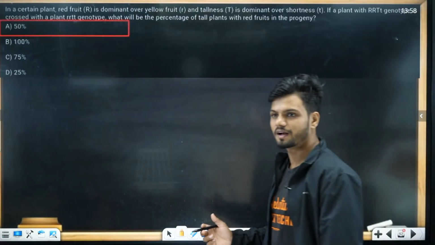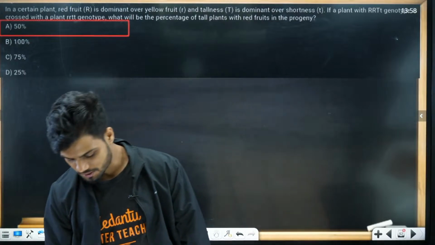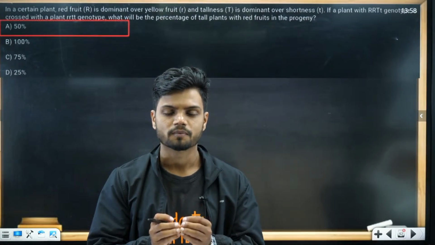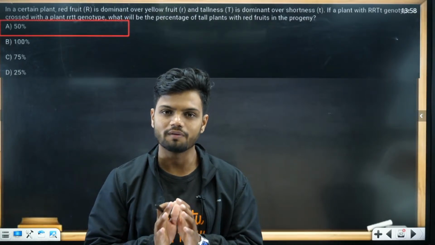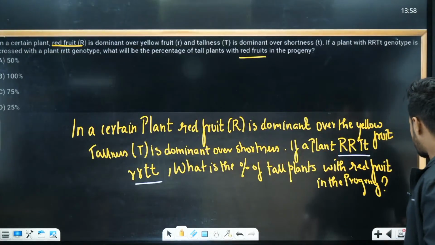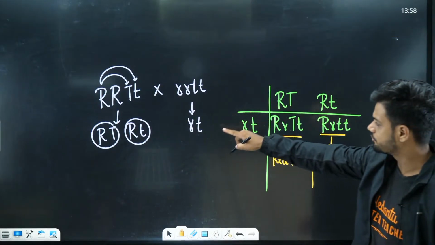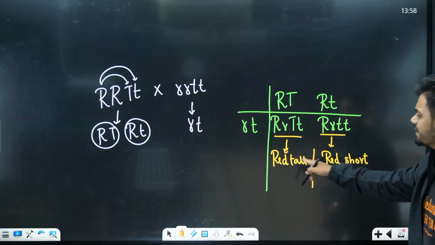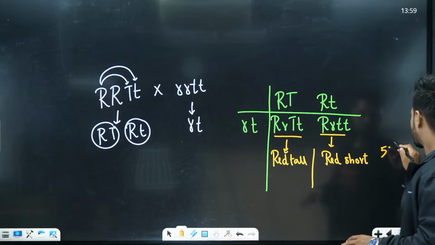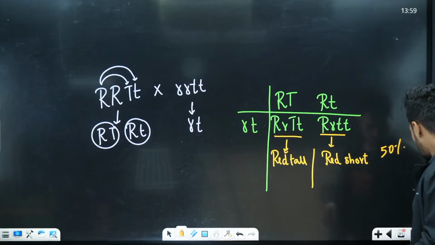Easy. Understood? How do you approach such questions? Every single numerical in genetics, always write what is given first. Simple cross. Form the gametes, do the cross, and just see what you're obtaining. 50%. That's all. Simple question.